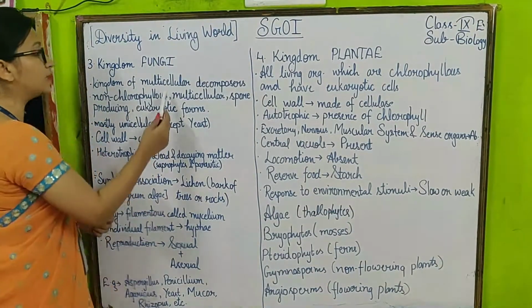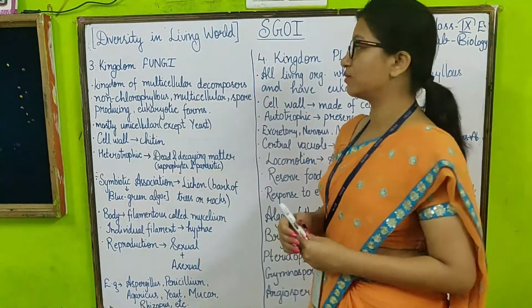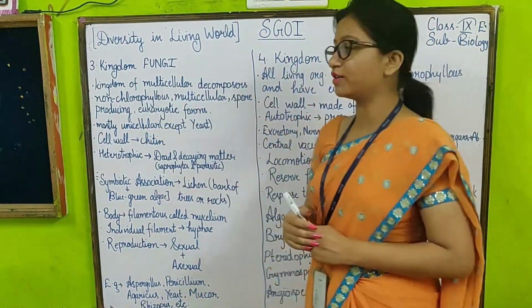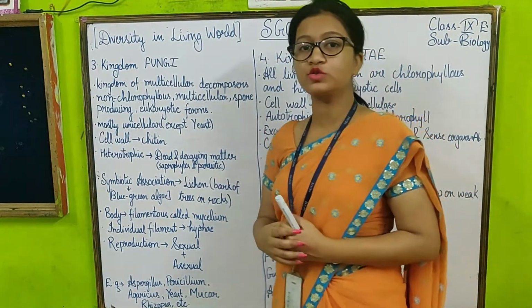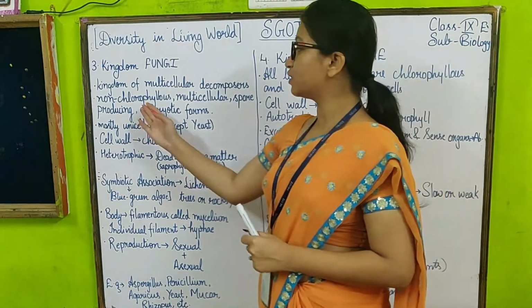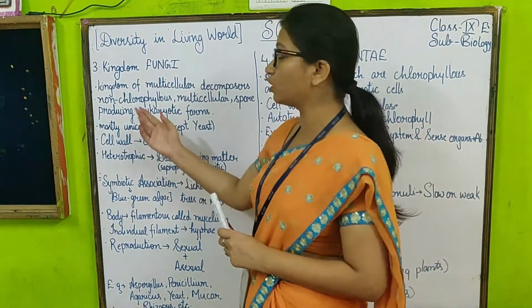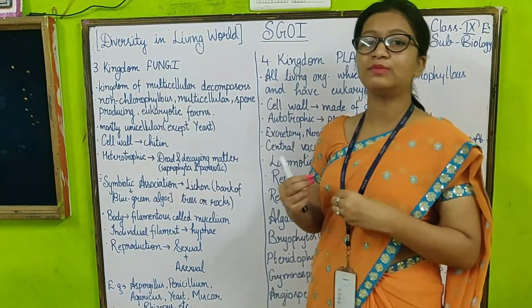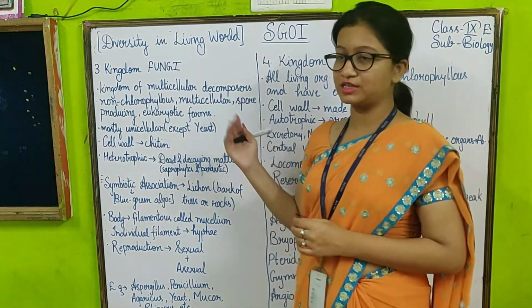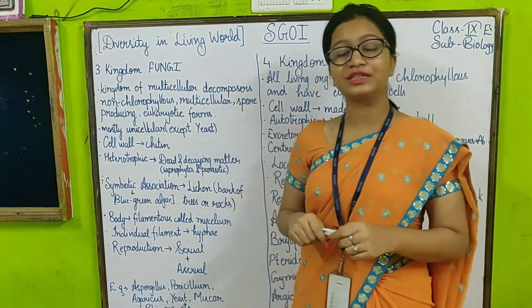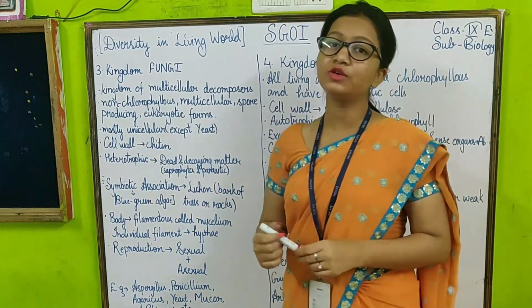This is the kingdom of multicellular decomposers, that means organisms which depend on decomposing matter are composed in kingdom Fungi, and these are multicellular in nature. That means these organisms are composed of a number of cells, and these are non-chlorophyllous, multicellular, spore producing, and eukaryotic. Non-chlorophyllous means that the green color pigment chlorophyll is absent in these organisms. As I told you, these are multicellular and spore producing. That means they produce spores for the process of reproduction, and also they are eukaryotic in nature.